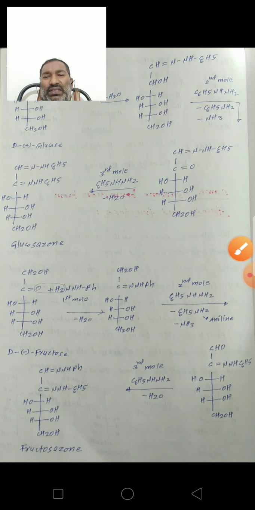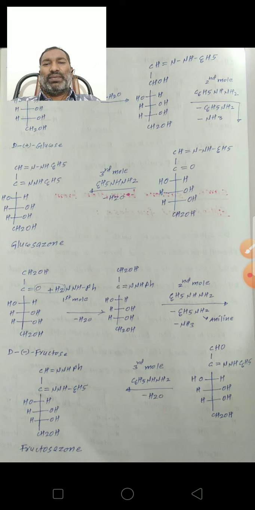So the fructosazone and glucosazone structures are the same. With phenylhydrazine, glucose and fructose form the same osazones. So this is the mechanism of glucosazone and fructosazone.